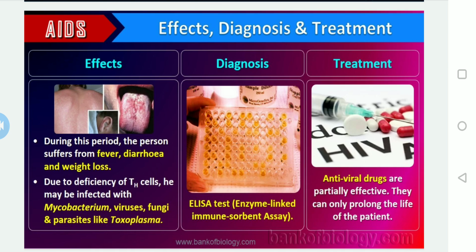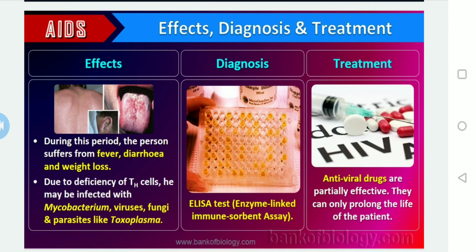During this period, the person suffers from fever, diarrhea and weight loss due to deficiency of the T helper cells. He may be infected with mycobacterium, viruses, fungi and parasites like toxoplasma.